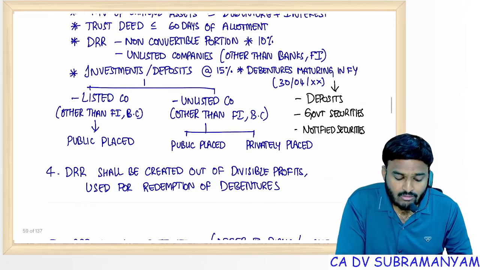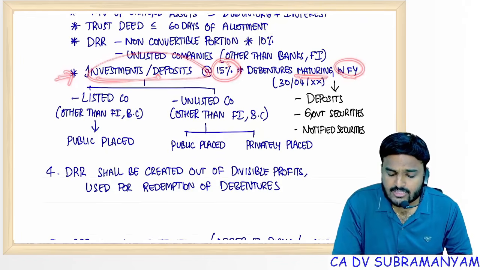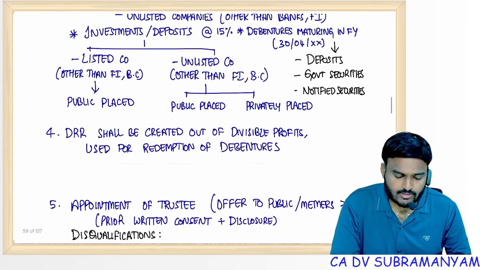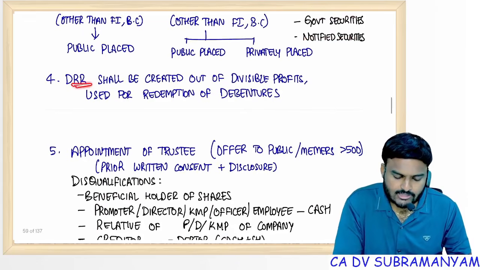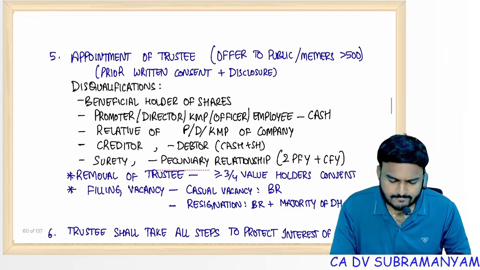And you have to deposit in highly liquid assets. How much? 15% of the debentures maturing in the financial year as well as the following financial year. Okay? Yes, deposit in liquid assets. DRR shall be created out of divisible profits and used for redemption of debentures only.